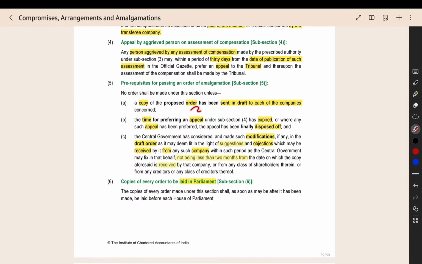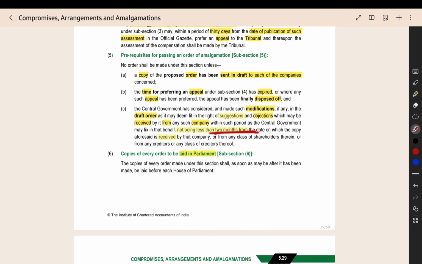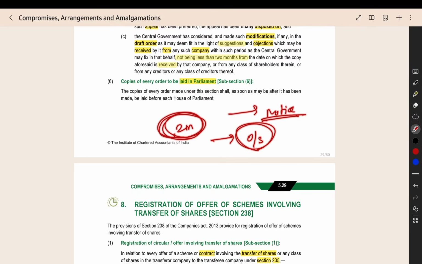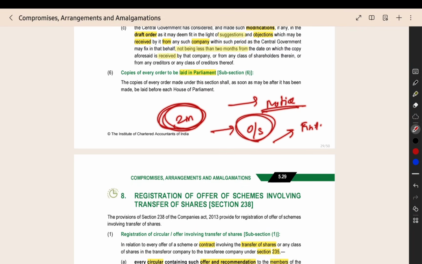Then the central government has to send the proposed order in draft to the companies. Then they have to wait for 2 months. The company can give any suggestion, modification and so on. Then the central government will consider all that. After that, they will pass the final order. That is also given. Then the copies of the order will be laid in Parliament. They can do it, but they have to give notice of the kind of order they are going to pass and give 2 months' time. The company will give objections and suggestions. After that only can they pass the final order.